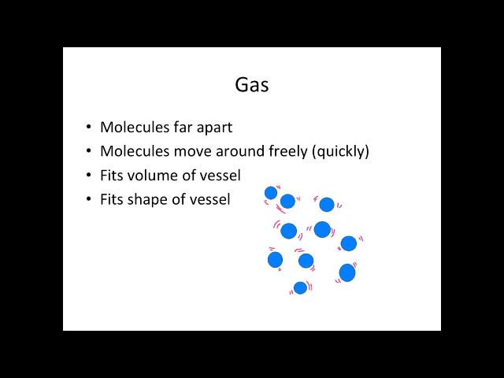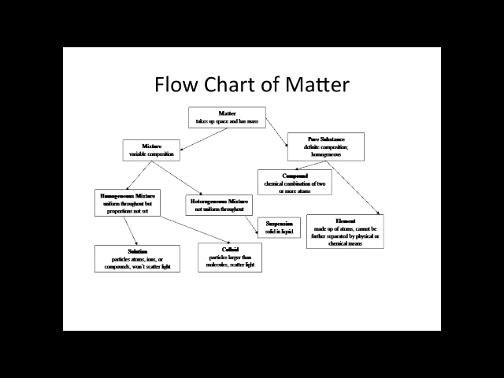Now we can actually look at another way, with a flow chart, to describe matter. So matter is either going to be pure or it's going to be a mixture. So it can be something pure, have a definite composition, be homogeneous, or it can be a mixture that's actually made up of varying things. So let's go to pure substances first, even though it's on the right.